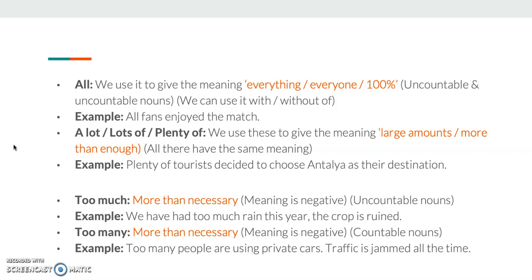Too much and too many, those mean more than necessary. I use too much with uncountable nouns and too many with countable nouns. And if I use these, the meaning is negative, even if the sentence is positive.